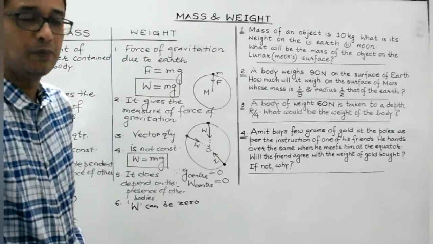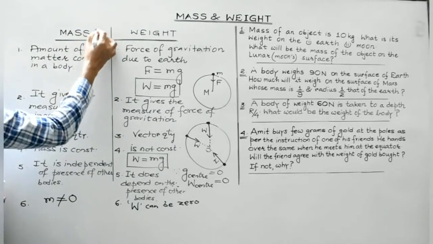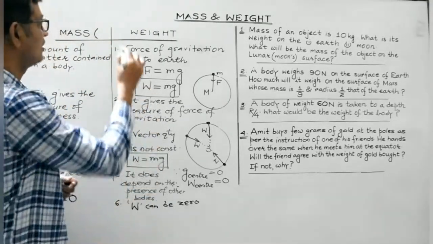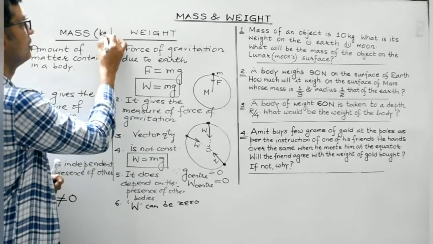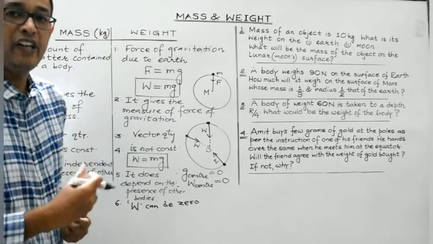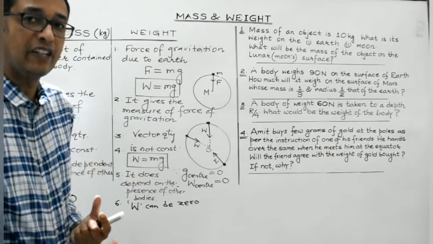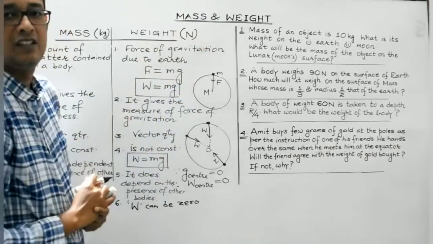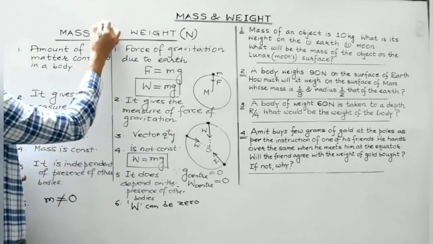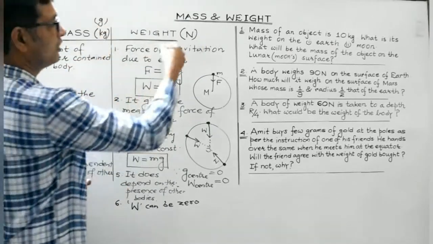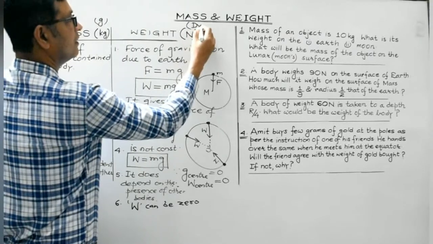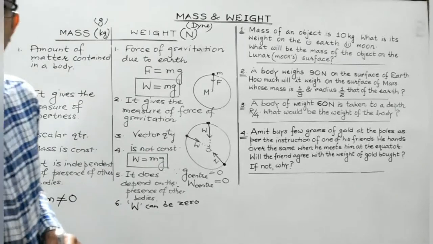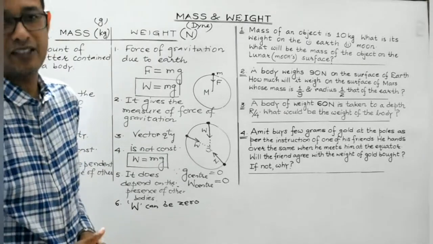And students, another important point. Mass, as I have stated, is the amount of matter contained. Its SI unit is kg. Right? While weight is the force of gravitation, so its SI unit is Newton. CGS unit of mass is gram. CGS unit of weight is dyne. So students, these are some essential points of difference between mass and weight.